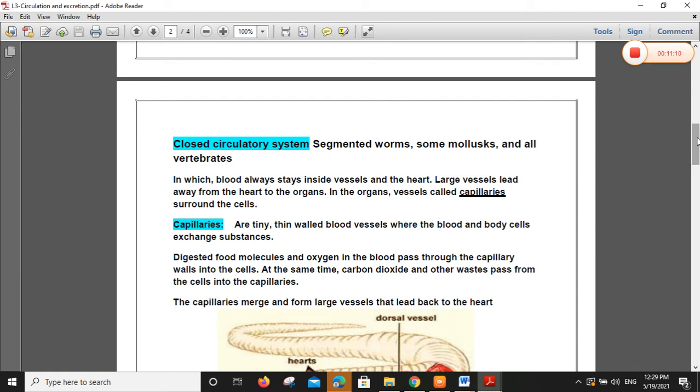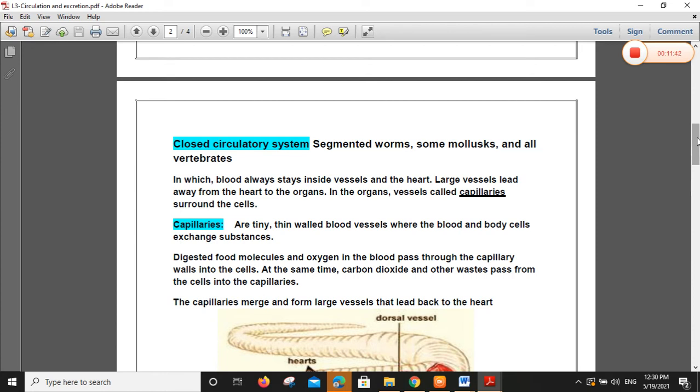So closed circulatory system means the blood always stays inside vessels and the heart. Large vessels, like arteries, lead away from the heart to the organs. But the arteries should end with capillaries. Capillaries are a network of tiny vessels connected between the large vessels and the organs.